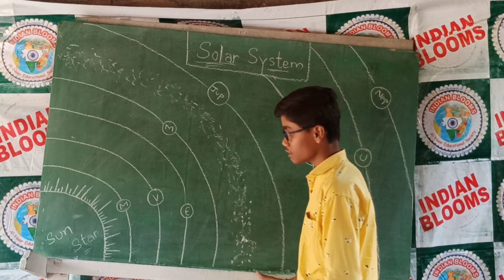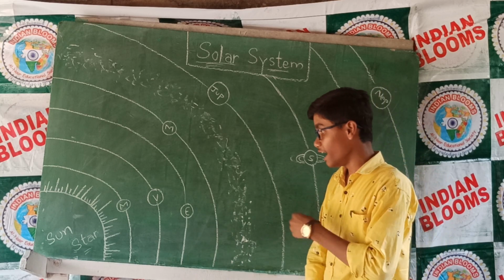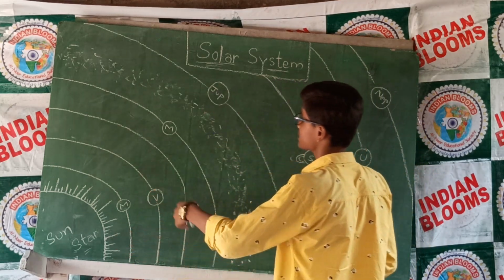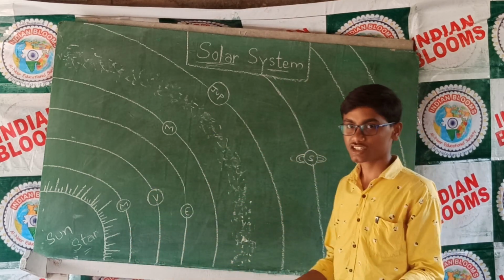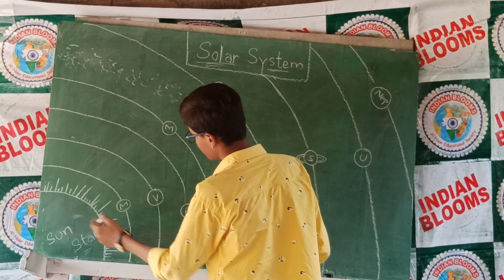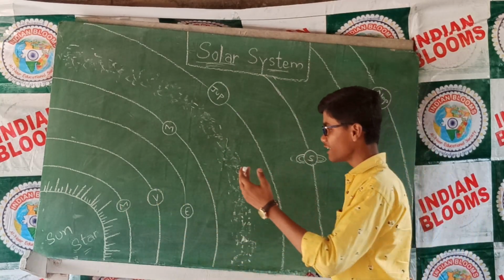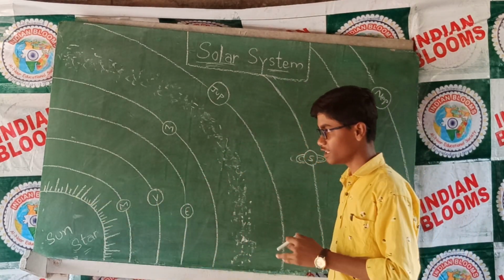Our sun contains 99.87 percent of the mass of the whole solar system, and it is solely responsible for the stable orbits of all the celestial bodies in its system. Next, after the sun, the next topic: planets. These planets revolve around the sun in their own orbits.